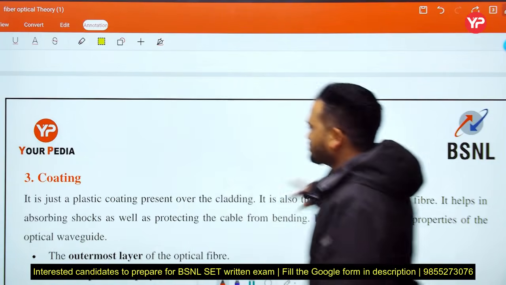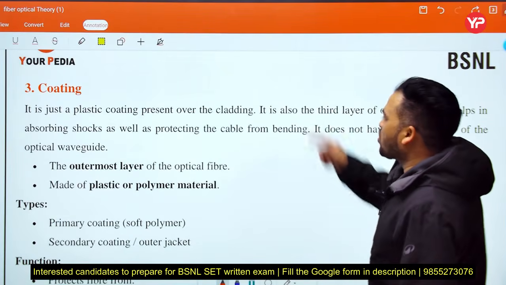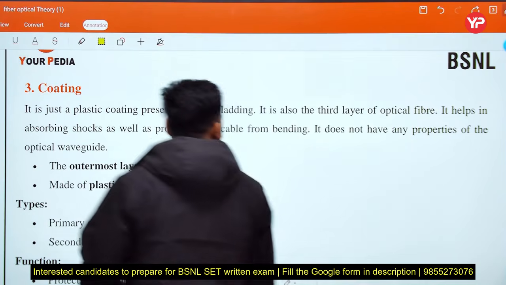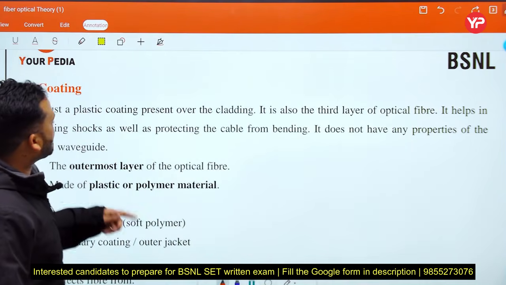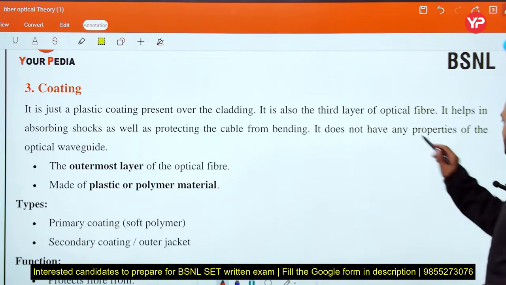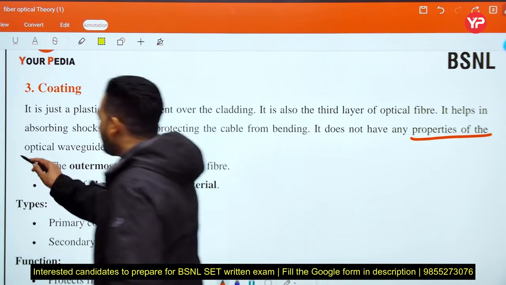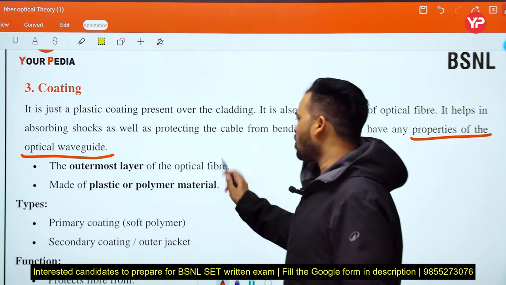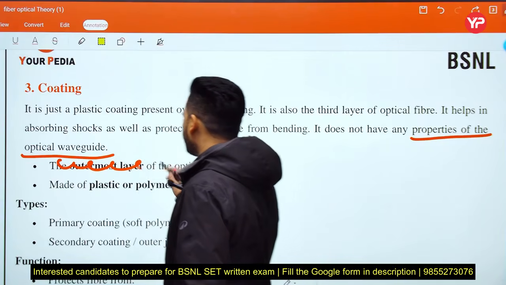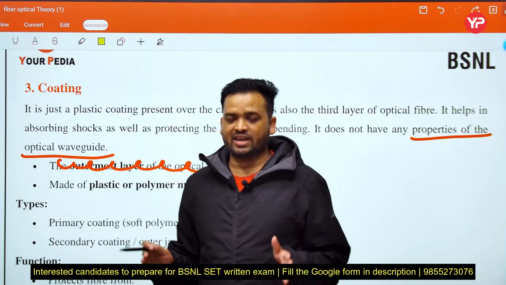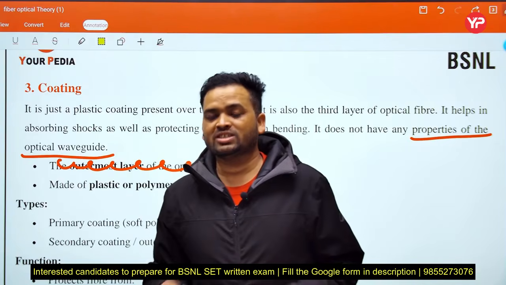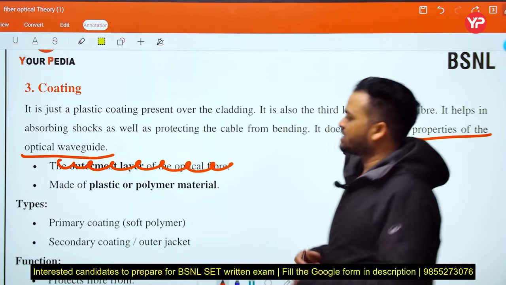Coating: it is just a plastic coating present over the cladding. It is also the third layer of the optical fiber. It helps in absorbing shocks as well as protecting the cable from bending. It does not have any properties of an optical waveguide. The outermost layer of the optical fiber is made of plastic and polymer material. This is not the outermost layer; you may be confused about this. If we consider 3 layers, then this is the outermost layer, but here we consider the whole structure, just the standard. That's why here we cut that point.